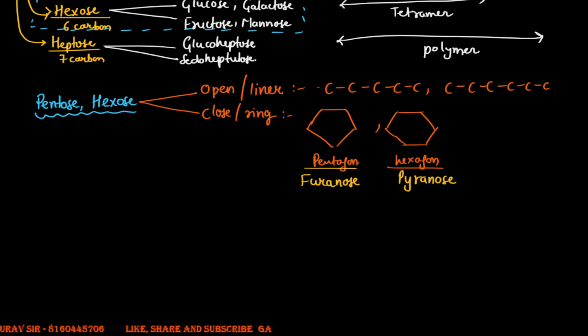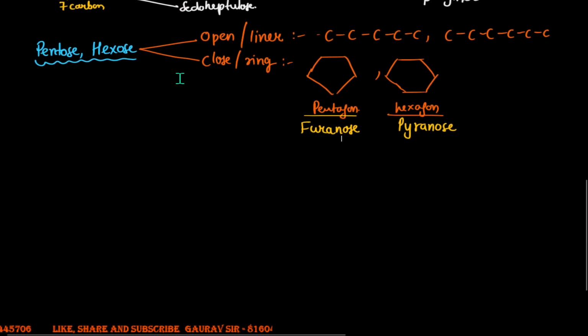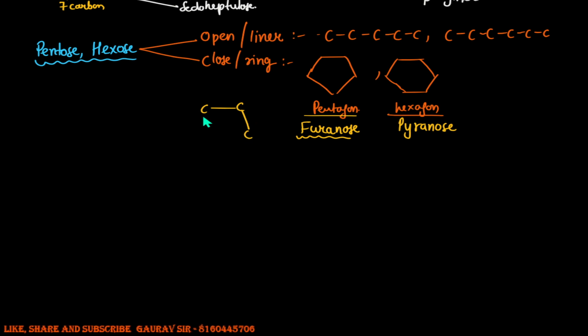The pyranose rings are the structures where you'll have a hexagon shape, and the furanose are those structures where you'll have a pentagon shape. In a typical furanose, you will find the ring has 1, 2, 3, that's 4 carbons in the ring, and then there will be this oxygen.